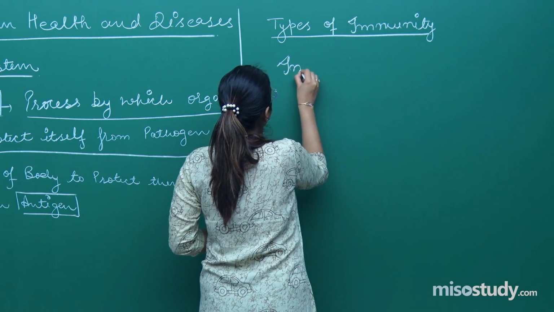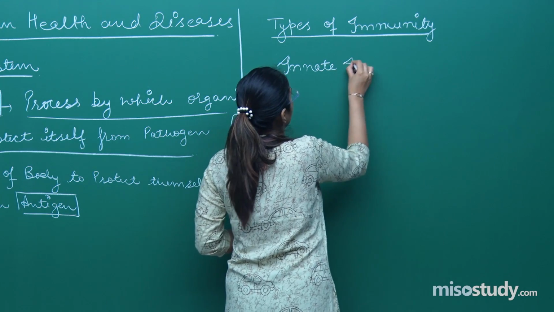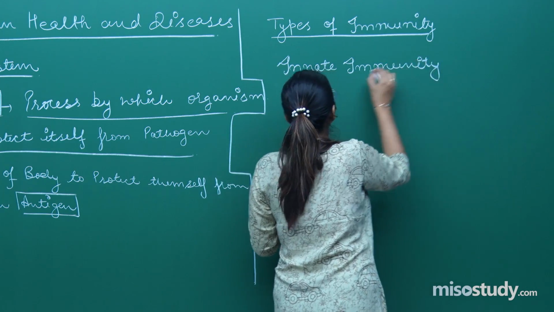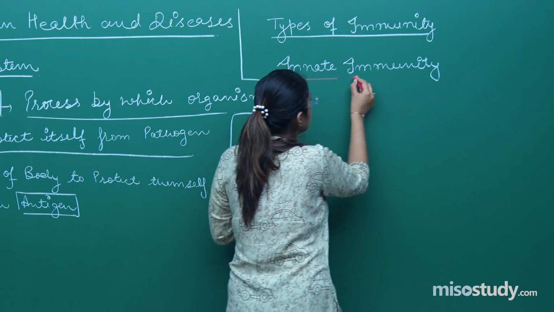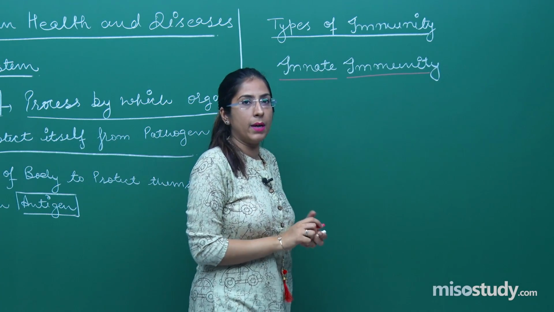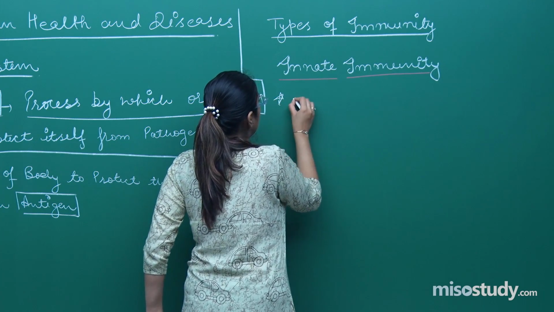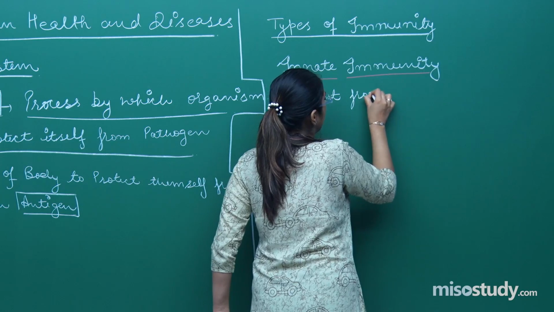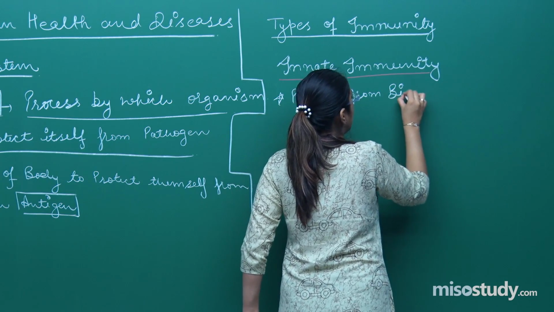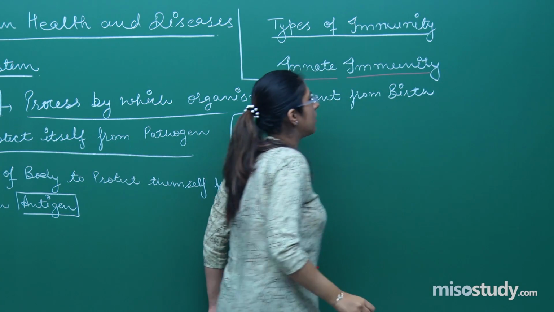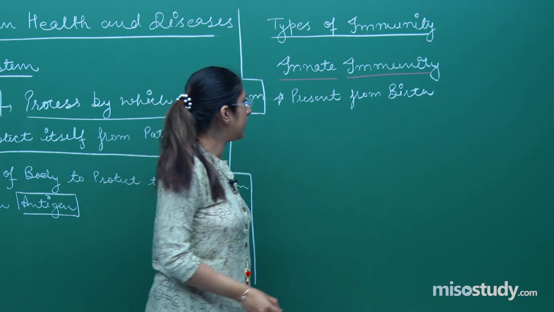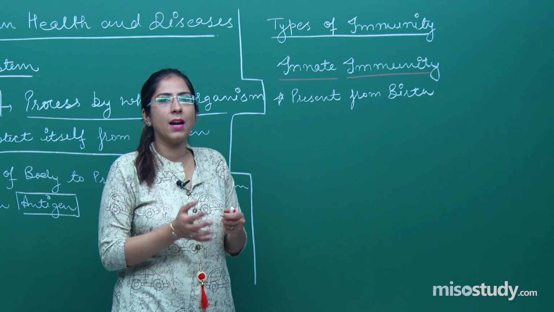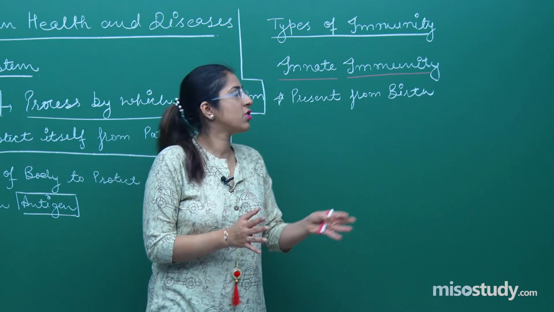First, innate immunity. As I have told you, innate immunity means the immunity which is present from birth, right? Very important, students. And this innate immunity can be of the following types, or you can say there are so many things that influence this type of immunity.